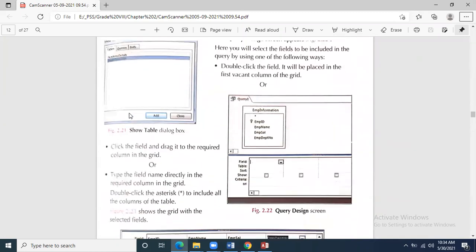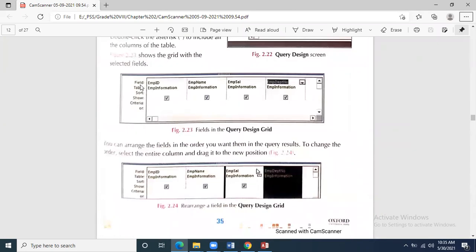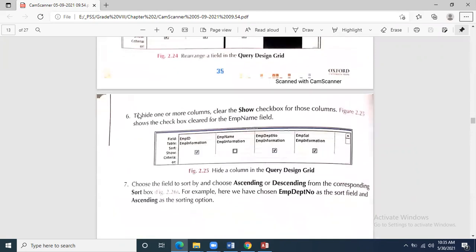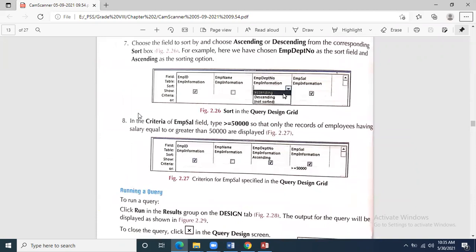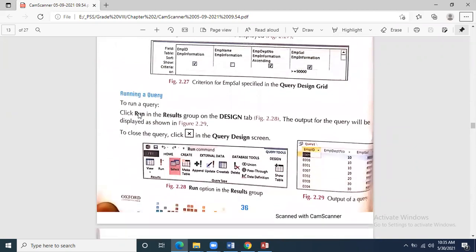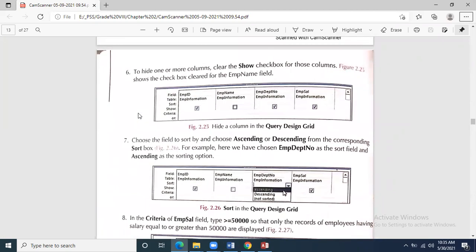These are the criteria in the query design view. Field, table, you know that criteria and or we mention over here. So this design view is very important. Show, sort, criteria, or.